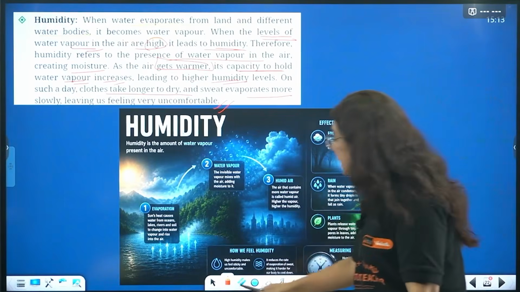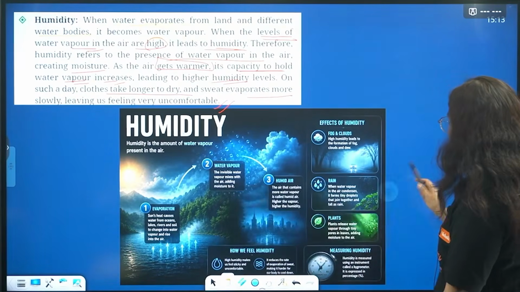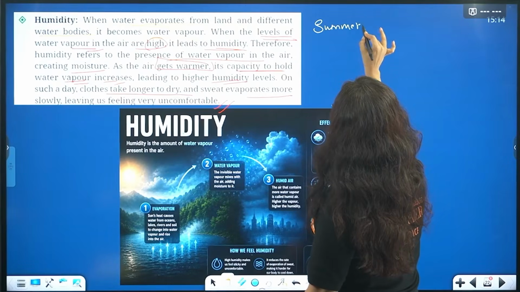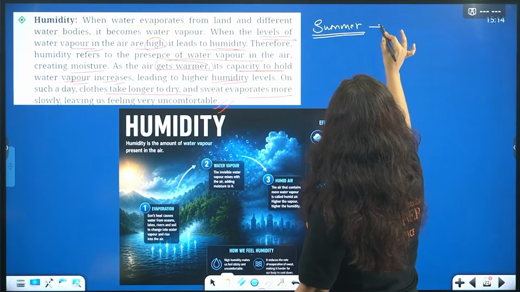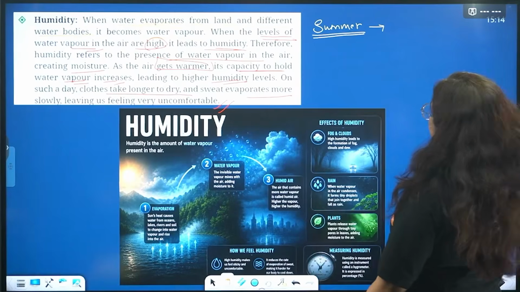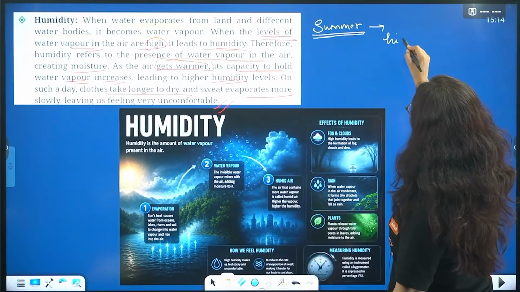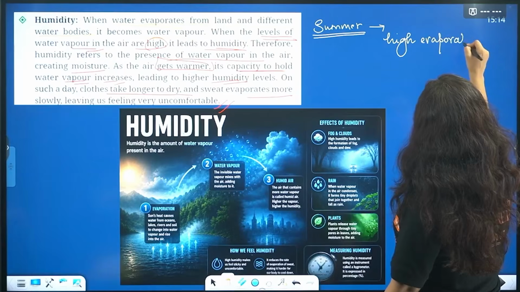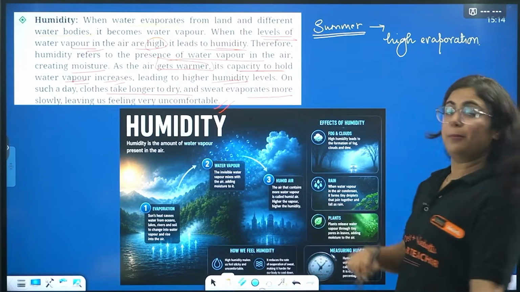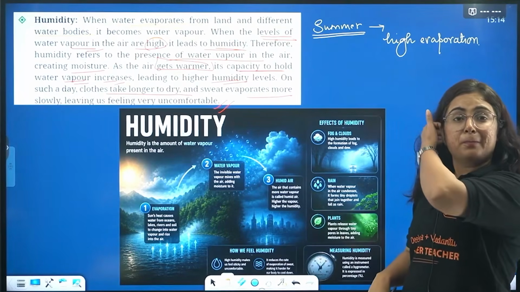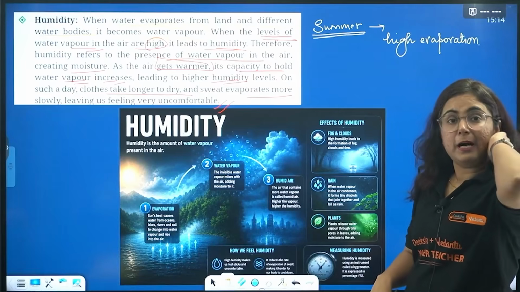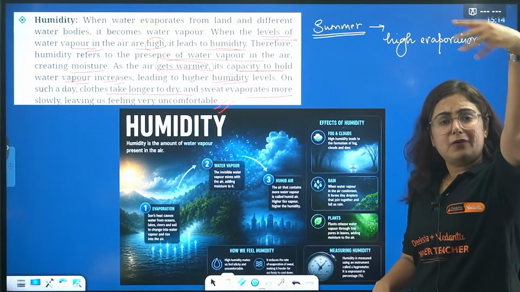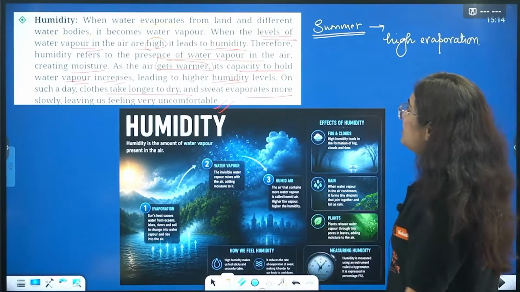So what happened now? Let us understand that. There is a time when there is summer season. During the time there is summer season, there is high evaporation. But as the temperature is very high, the warm air will rise up and form the cloud.